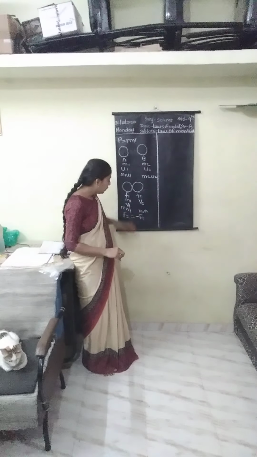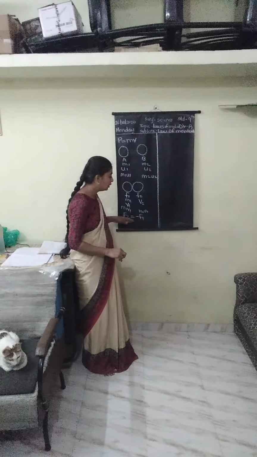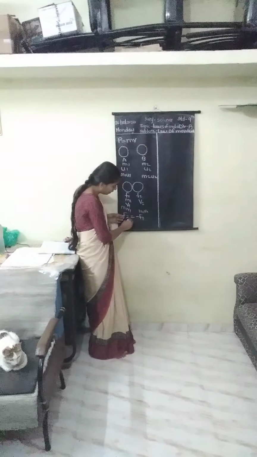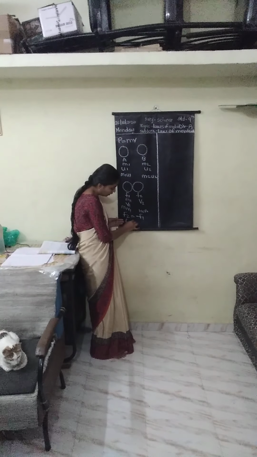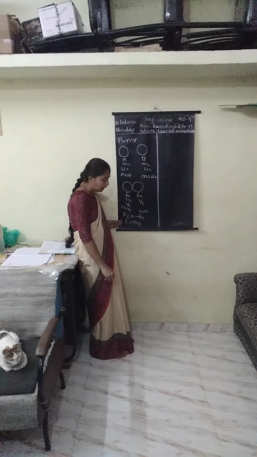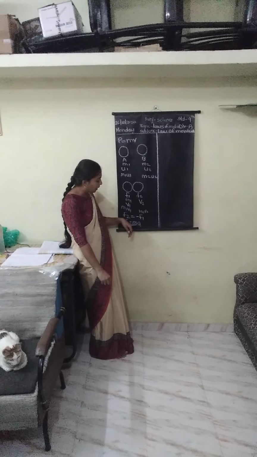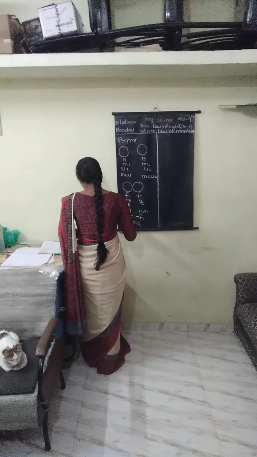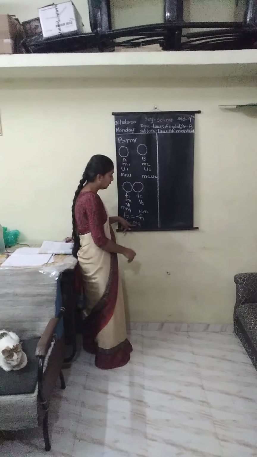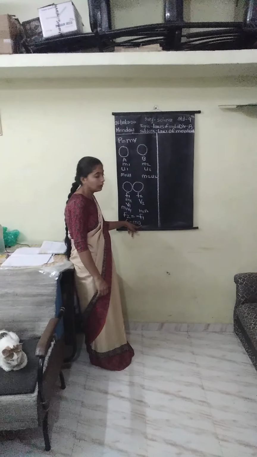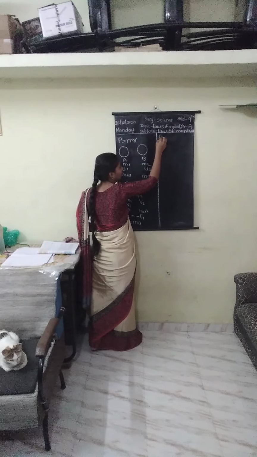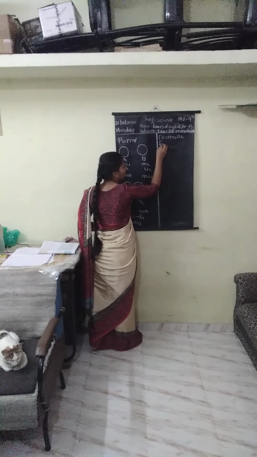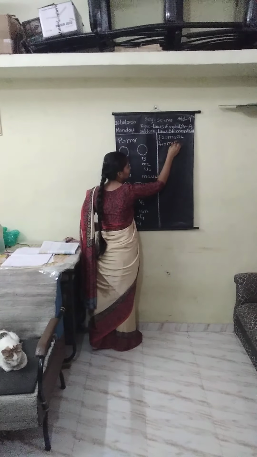Now we have the formula of F according to Newton's second law. What is the formula for F? F is equal to m into a, right? So for F2 the mass will be m2 and the acceleration a2, so F2 is equal to m2 a2, and similarly F1 is equal to m1 into a1.